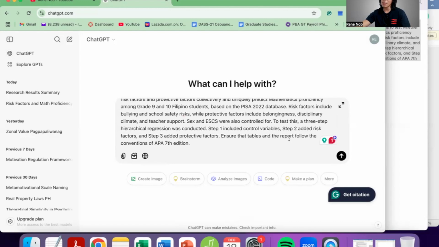To test this, a three-step hierarchical regression was conducted. Step 1 included the control variables, step 2 added the risk factors, and step 3 added the protective factors. Ensure that the tables and report follow the conventions of the APA 7th edition. So this is our relatively detailed prompt. Let's see what ChatGPT comes up with, and let's see if it's similar to what we did.